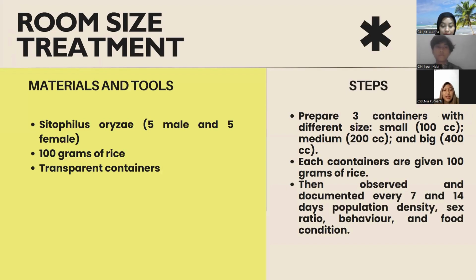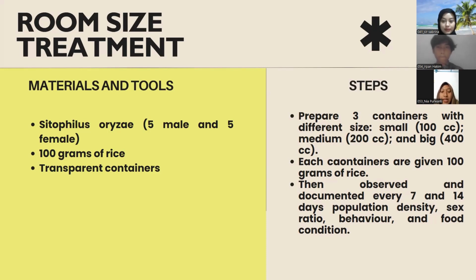So the next is the methods. Firstly, the materials and the tools. The materials: we use Pseudophilus oryzae, which is 5 male and 5 female, 100 grams of rice, and also transparent containers. So the steps are, firstly, we prepare the containers with different sizes.